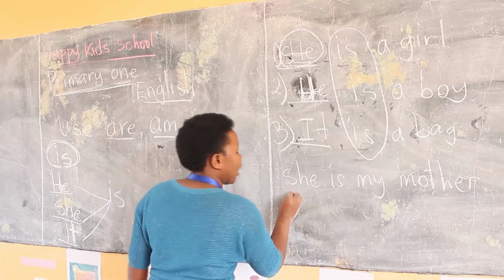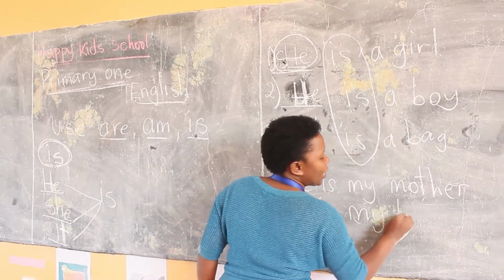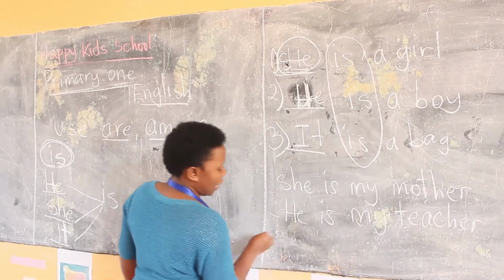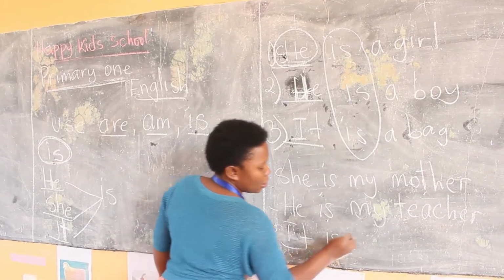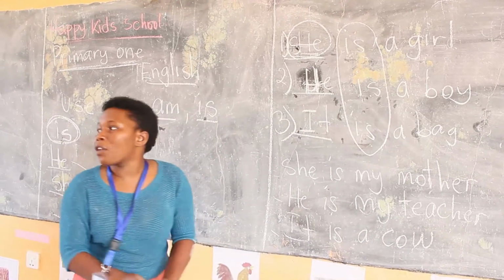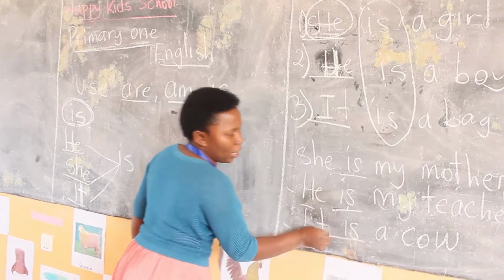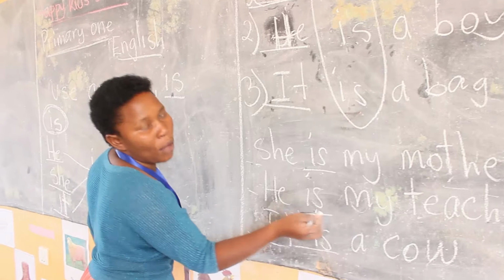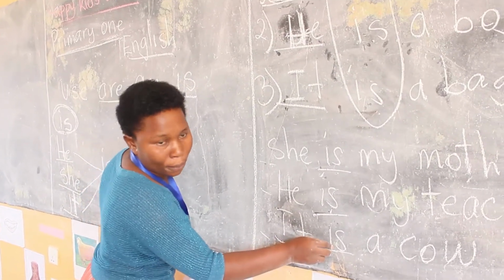Another one I said that he is my teacher. Then the last one I said that it is a car. Very good. I think you are getting the use of "is". You see, we have she here, that's why we are putting is. We have he here, that's why we are putting is. We have it here, that's why we are putting is.